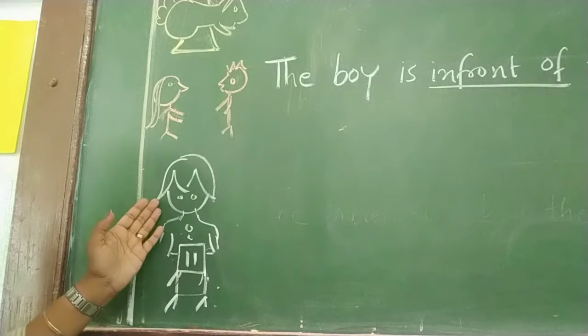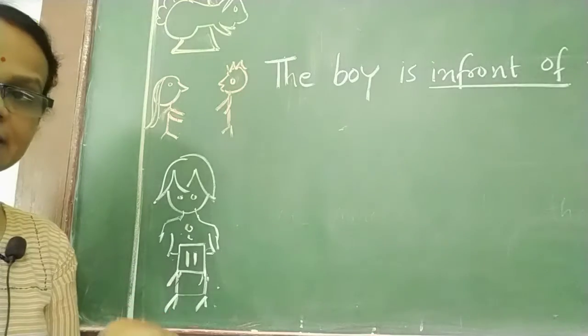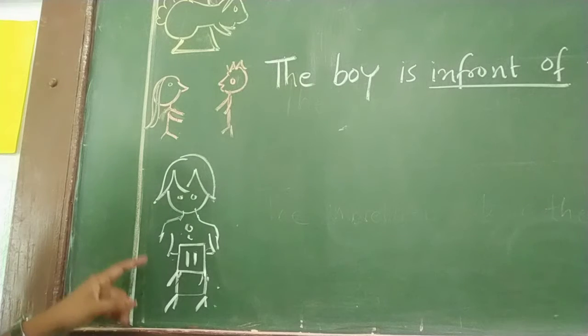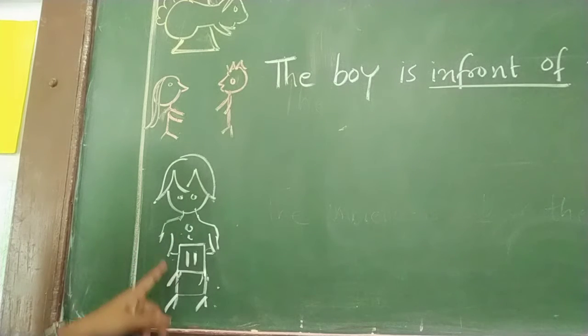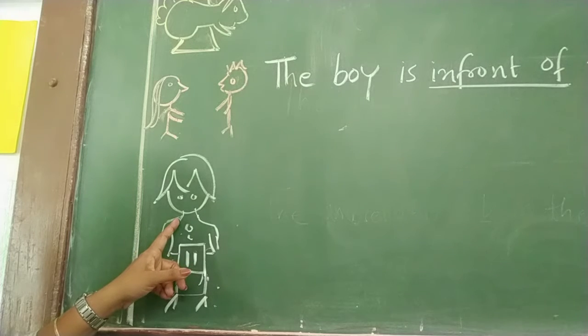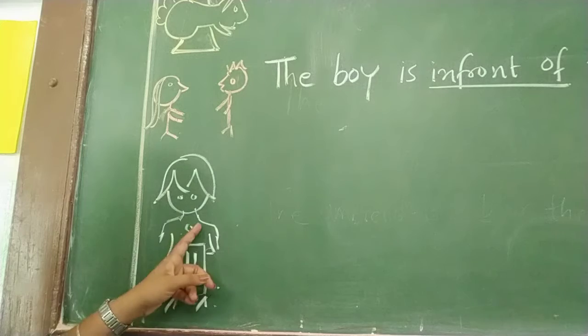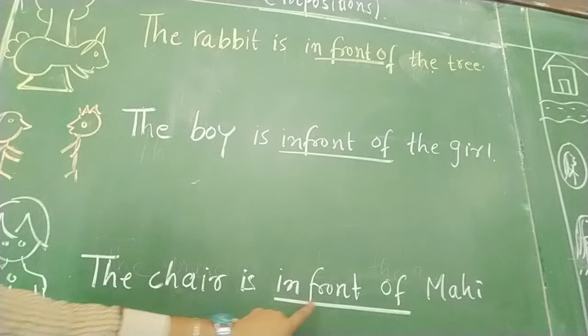Now you can see at the backside a girl is standing and in front of her the chair is there. वो लड़की चेयर के पीछे खड़ी है. So where is the chair? The chair is in front of the girl. You can say the name of the girl. The chair is in front of Mahi, right? So here I have written the chair is in front of Mahi.